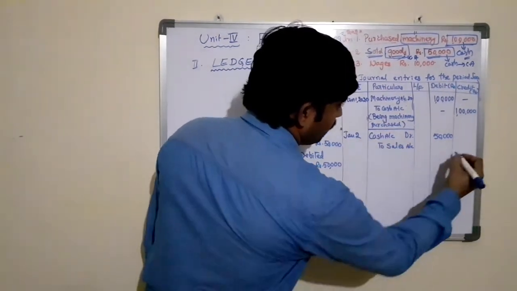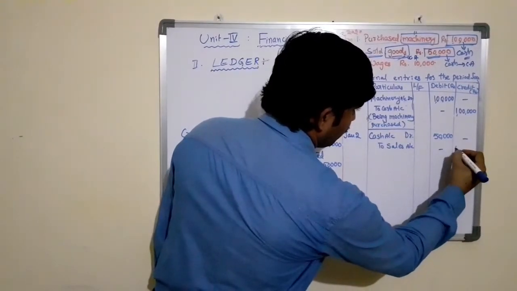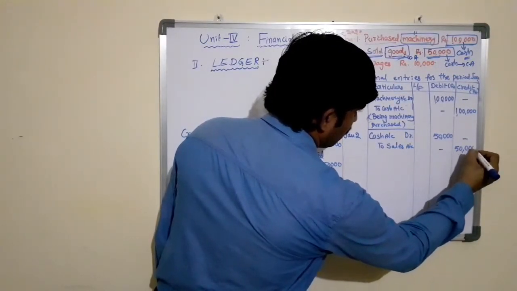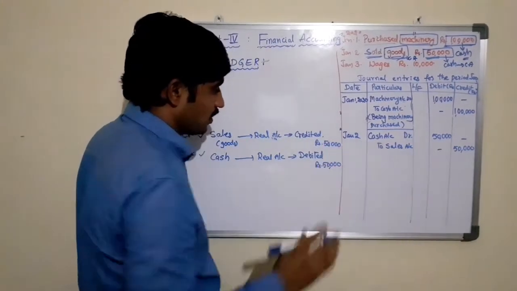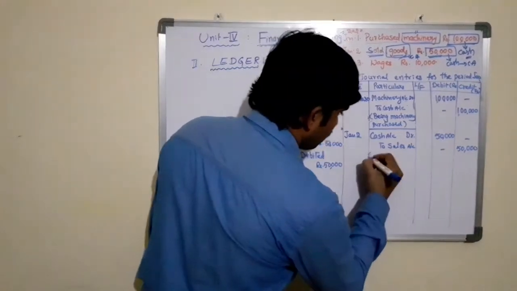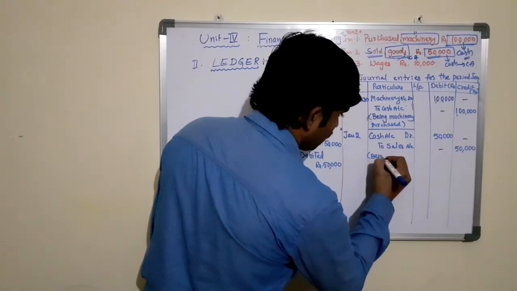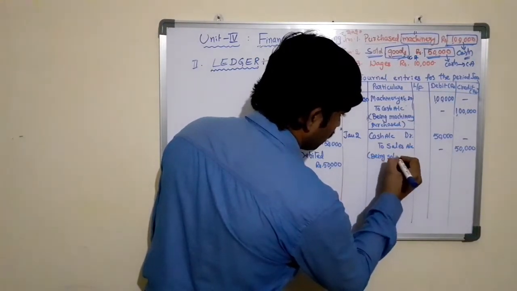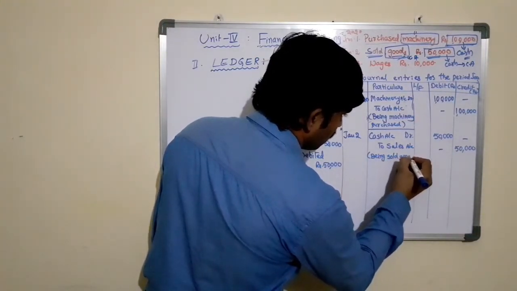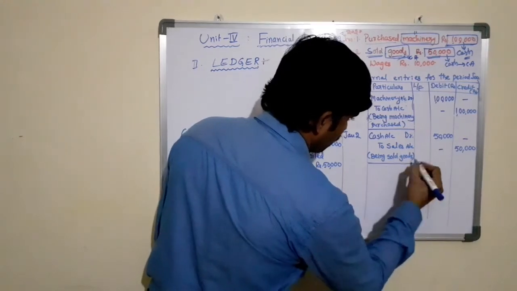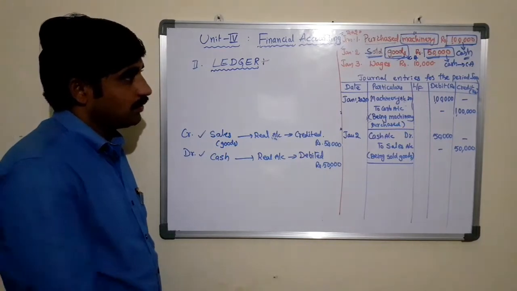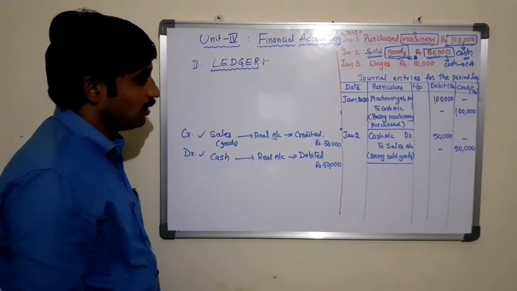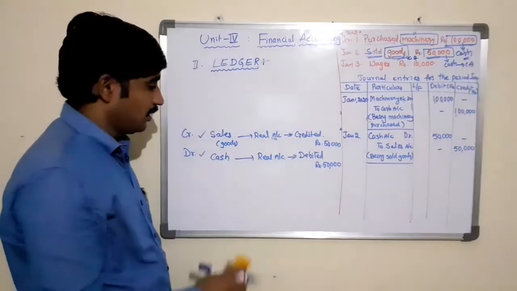Cash is coming into the business, and 50,000 rupees worth of goods is going out in terms of sales. Now the narration: being sold goods. With this, the entry is completed for the transaction done on January 2nd.